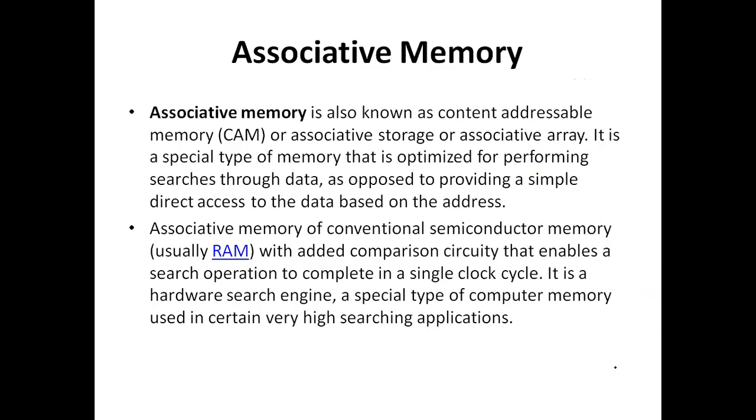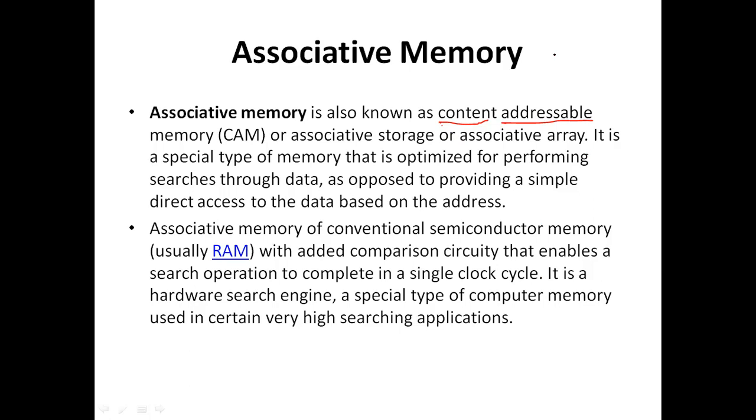We also call it content addressable memory. Why? Because with the content only I am going to identify the things.